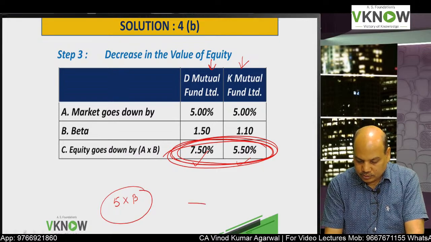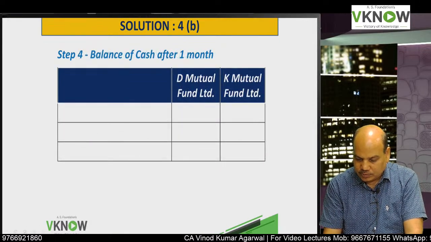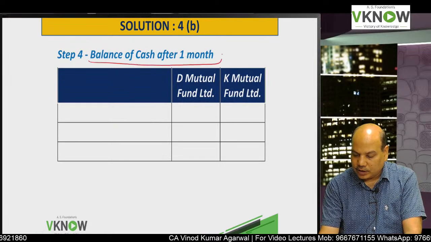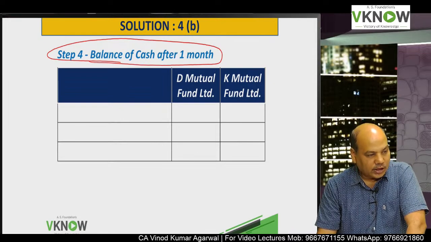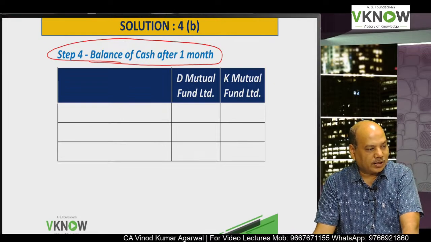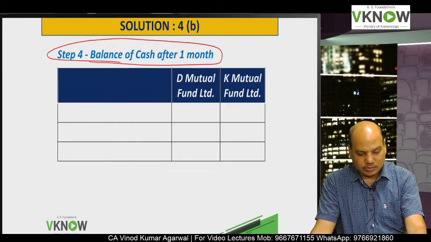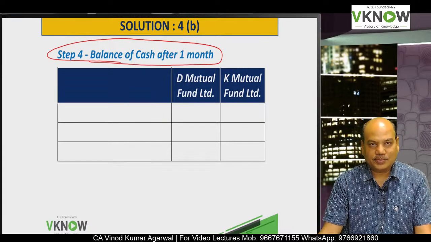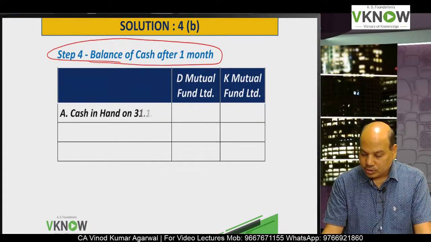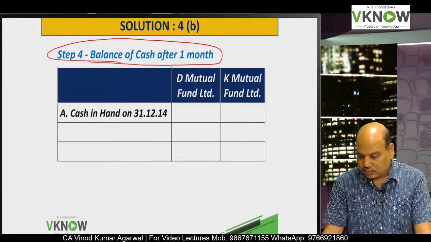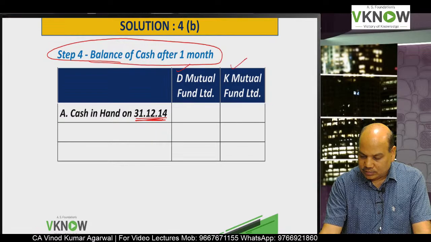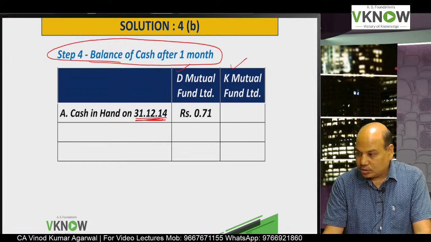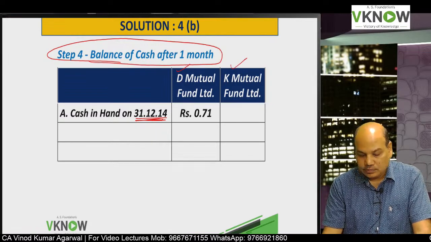Okay. So this is my next step, number 4: balance of cash after 1 month. You will get step marking. Write your answer in more and more number of easy steps, for D and K. First write down cash in hand. You can just write D and K. Cash in hand on 31/12/14.